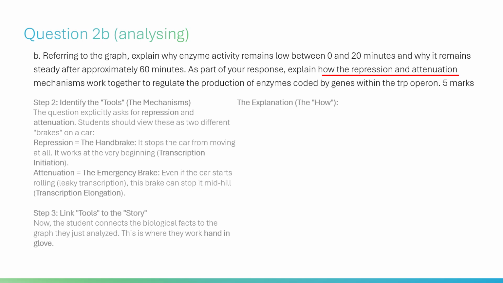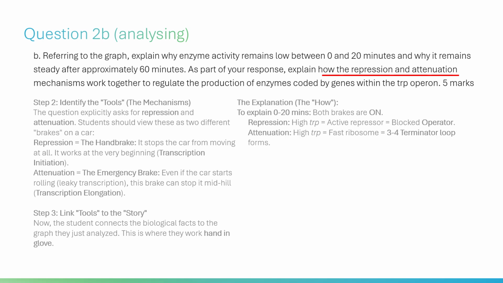The explanation, how to explain 0 to 20 minutes: both brakes are on. Repression: high TRP equals active repressor equals blocked operator. Attenuation: high TRP equals fast ribosome equals 3 to 4 terminator loop forms. Result: no mRNA made, 0 enzyme activity.